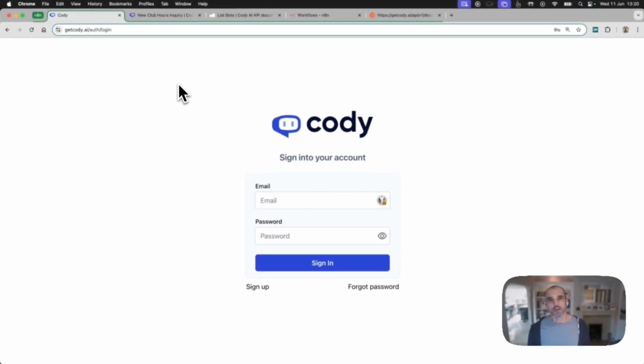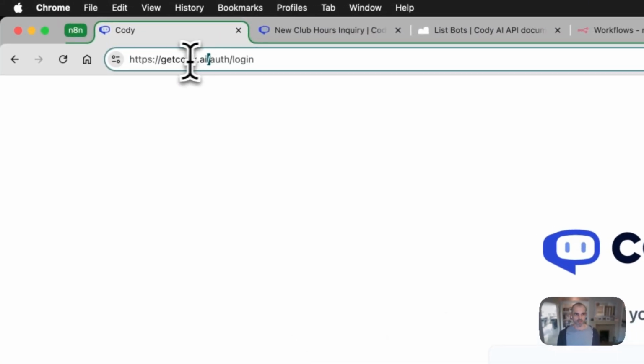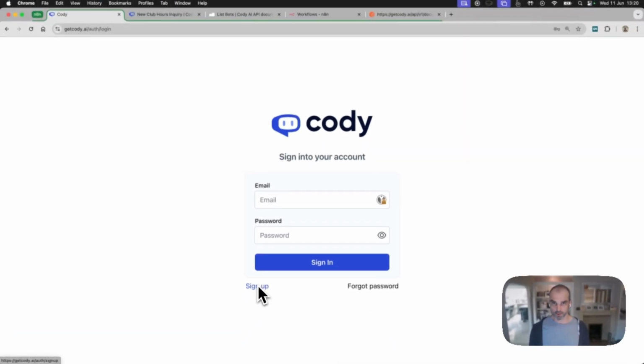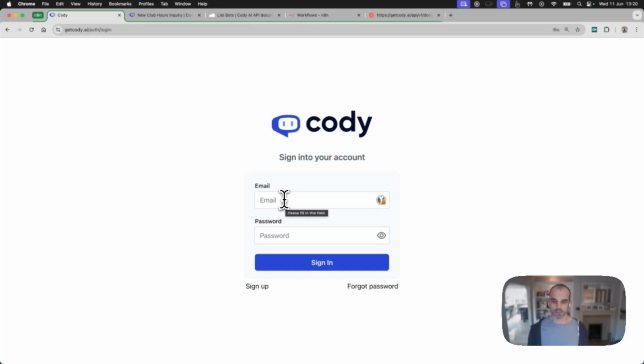So we're going to start with creating our bot, as I said, in this platform called Get Cody. Link in the description. By all means, follow that. This is all doable with a free account. So when you come here, you can click on sign up, answer all the questions. I already have an account, so I'm just going to log in.